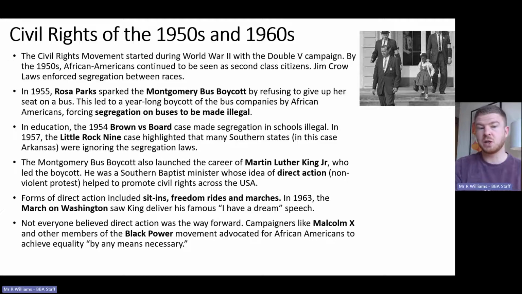But not everyone believed direct action was the way forward. There were other campaigners like Malcolm X and other members of this movement that we call the Black Power movement, which didn't think that non-violent direct action was the way forward. They advocated for African Americans to achieve equality by any means necessary. So you have private armies like the Black Panthers who are encouraging African Americans to carry weapons to protect themselves, but also to seize power and equality for themselves.